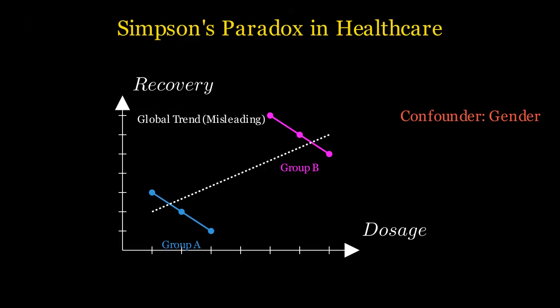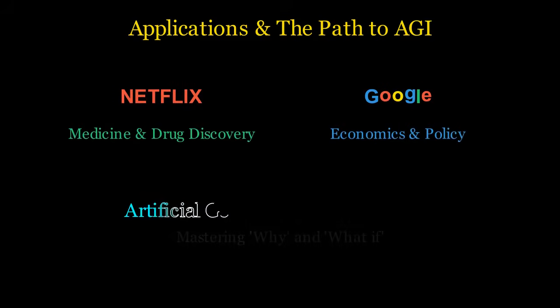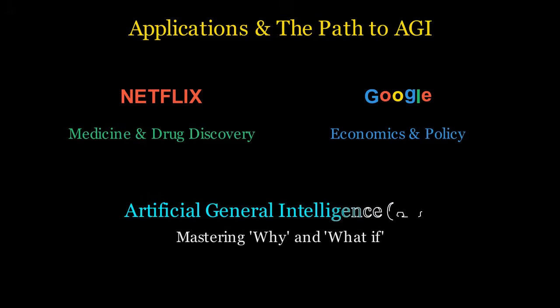Today, causal Bayesian networks are essential in tech giants like Netflix and Google for A/B testing, in economics for policy evaluation, and in medicine for drug discovery. As we move towards AGI, artificial general intelligence, the ability to reason about why and what if will be the deciding factor. Judea Pearl's work ensures that our machines won't just be high-speed calculators, but entities capable of understanding the causal fabric of our reality.